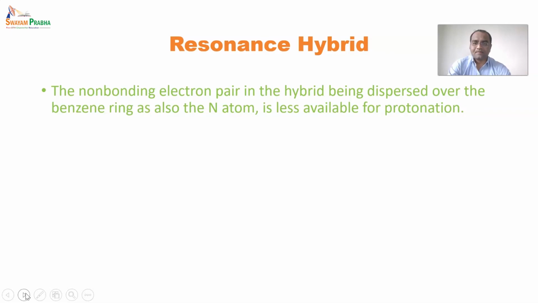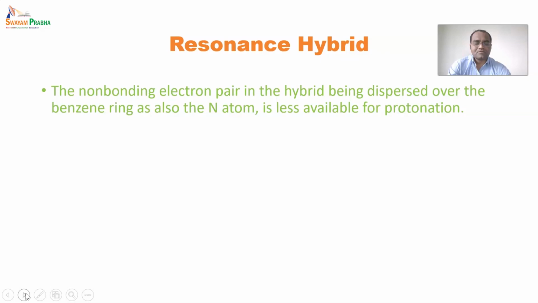But now in the case of nitrogen, it has a non-bonding electron pair, and this non-bonding electron pair is responsible for the electron distribution on a benzene ring.